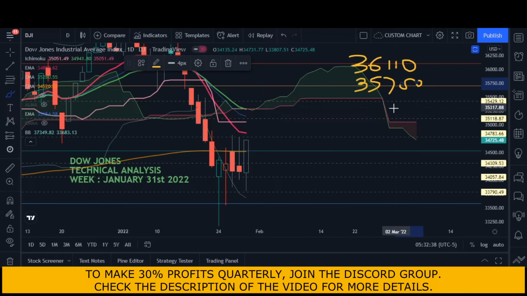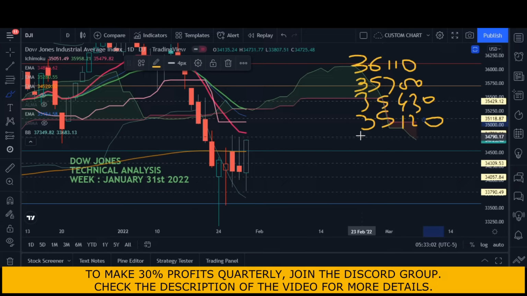Then the next resistance at 35430. Then 35120. Then 34785, or 34800, simply 34800.